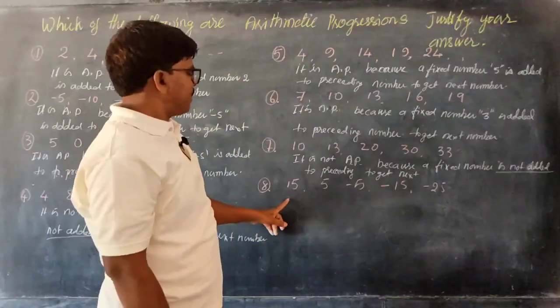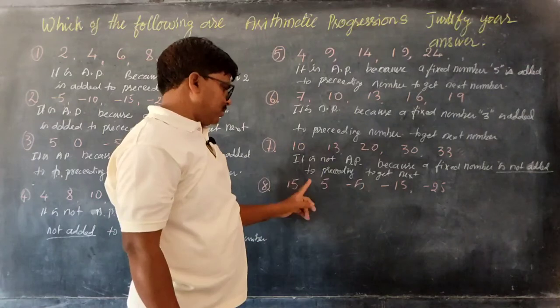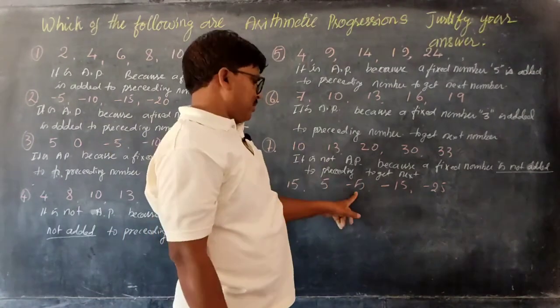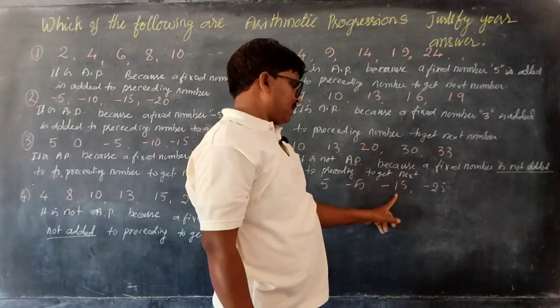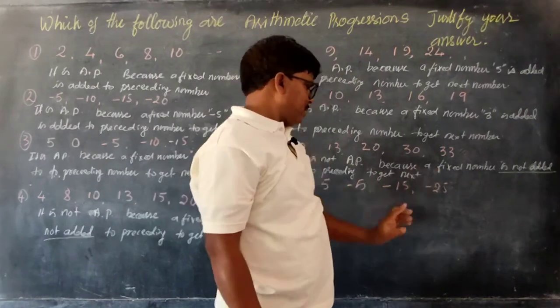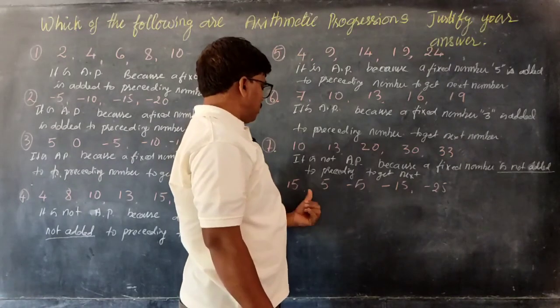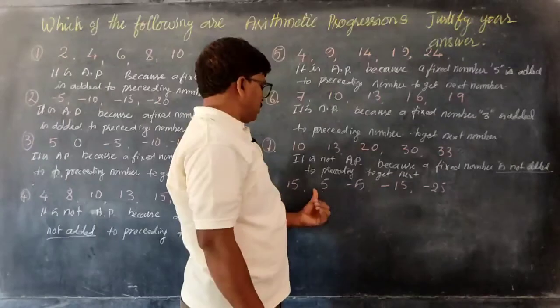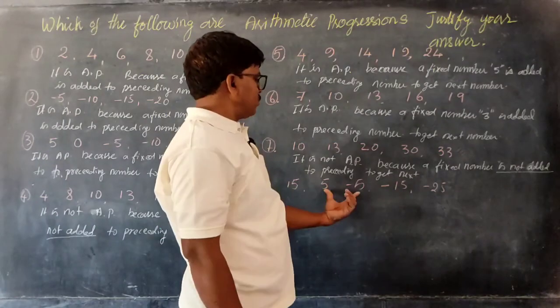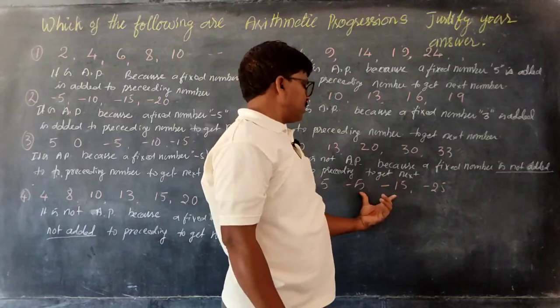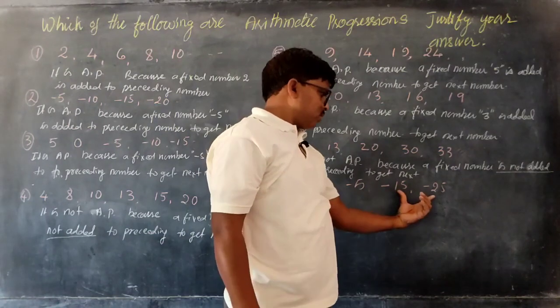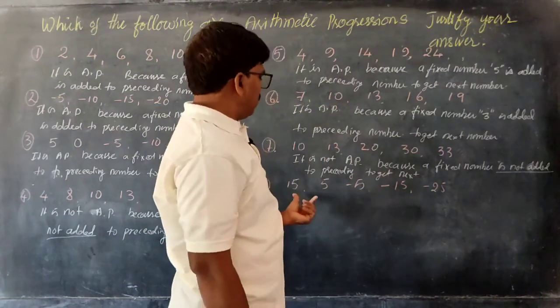Now see this: 15, 5, minus 5, minus 15, minus 25. What is the difference between these two? 10, and between these two again 10, again 10, again 10. So it is minus 10.